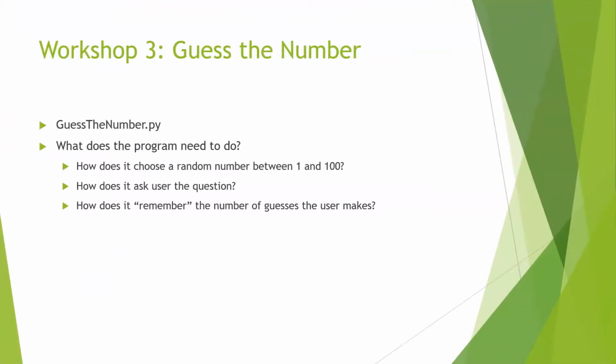Before we move on, I want you to think about what the program needs to do. How does it choose a random number between 1 and 100 before the game starts? And then how does it ask the user the questions again until the user gets it? And also, how does it remind the user of whether their guess is too high or too low relative to the number that the game chooses? And how does it remember the number of guesses the user makes and then output the number at the very end of the game?